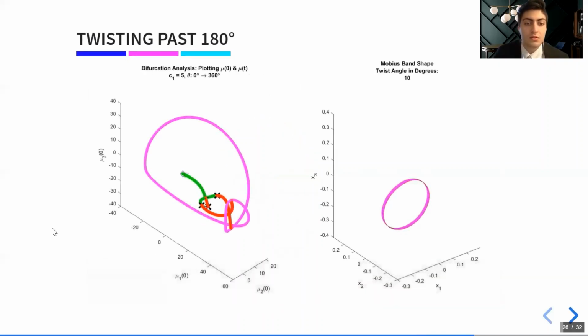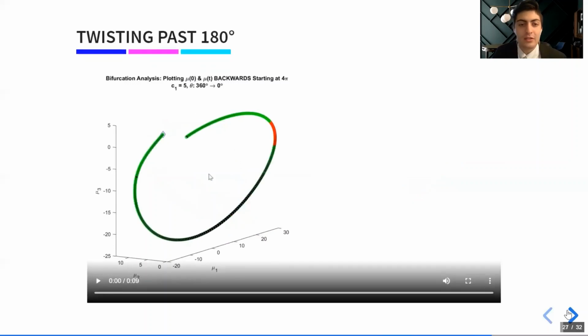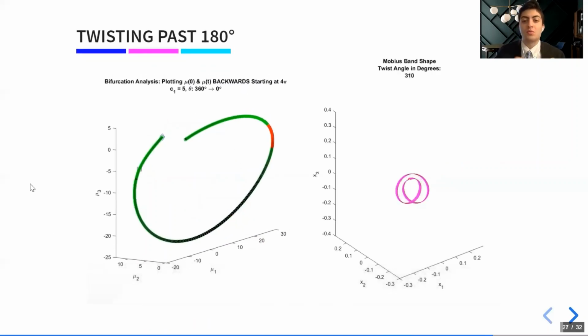We're twisting from 0 to 360 degrees. When we reach our first unstable point, we'll pick a stable branch. But after 180 degrees, our rod has no choice but to be unstable all the way up to 360 degrees, which is quite disappointing. But if you remember, we were facing this numerical issue with our middle branch. So let's try to fix this. And we can do this by starting our rod as a double ring at 360 degrees and untwisting from 360 degrees to 0 degrees.